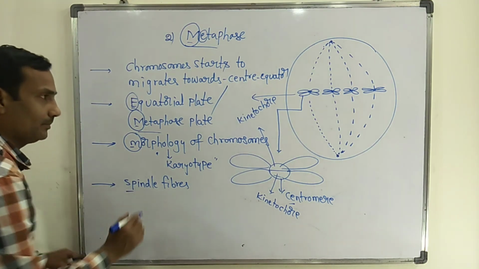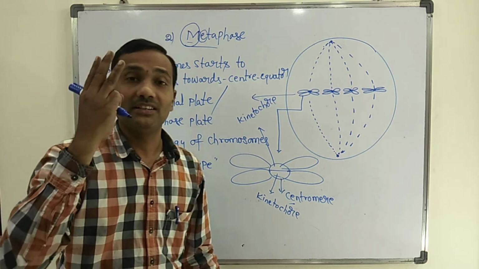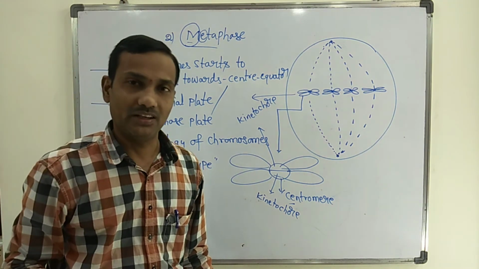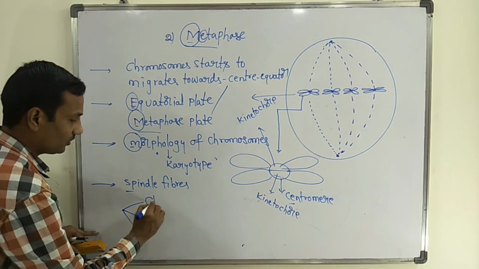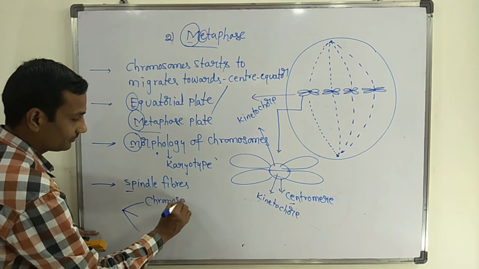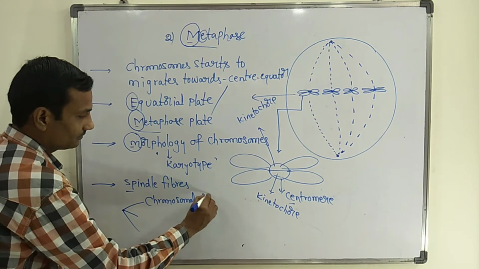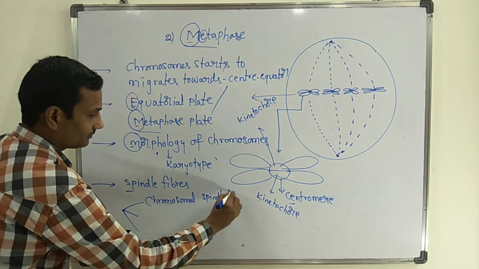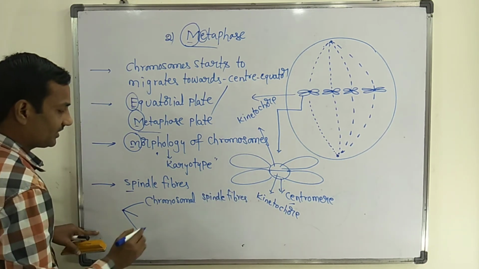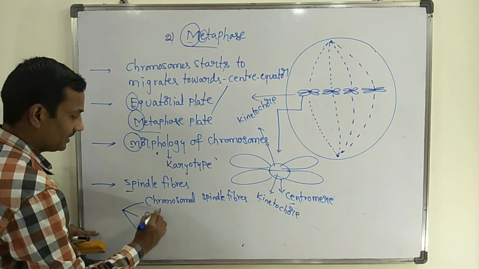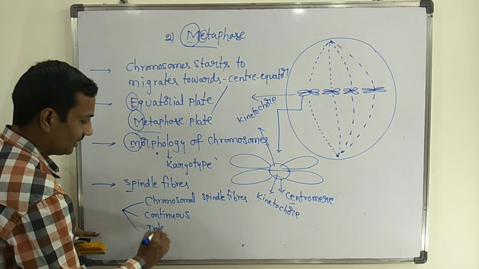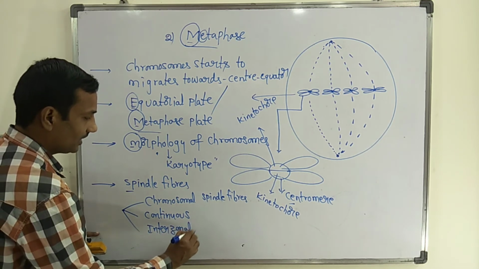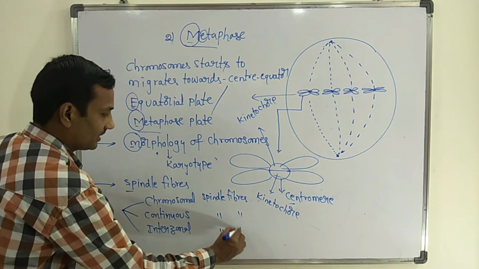But here, spindle fibers can usually be found in three different types in metaphase. The first type is chromosomal spindle fibers. Next, continuous spindle fibers. Third, interzonal spindle fibers.